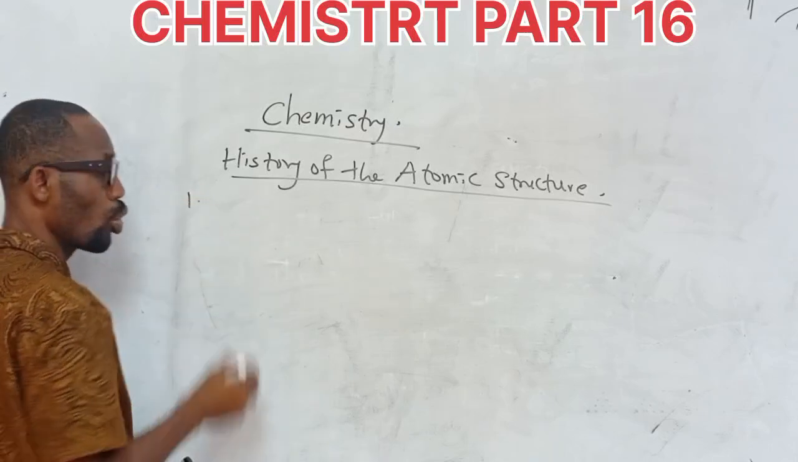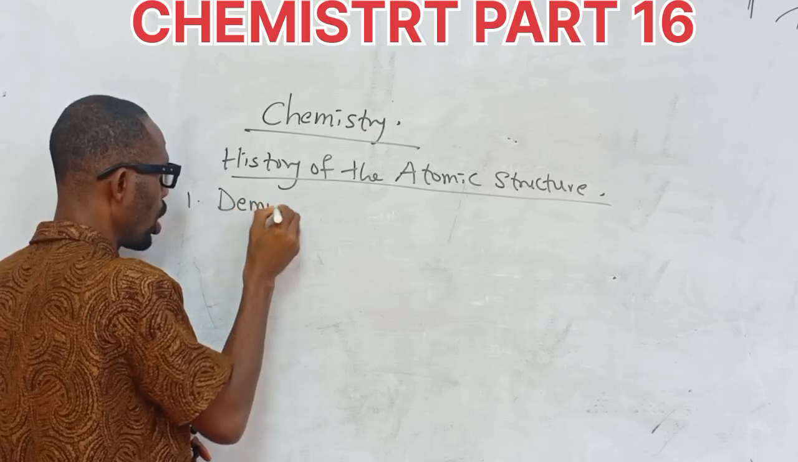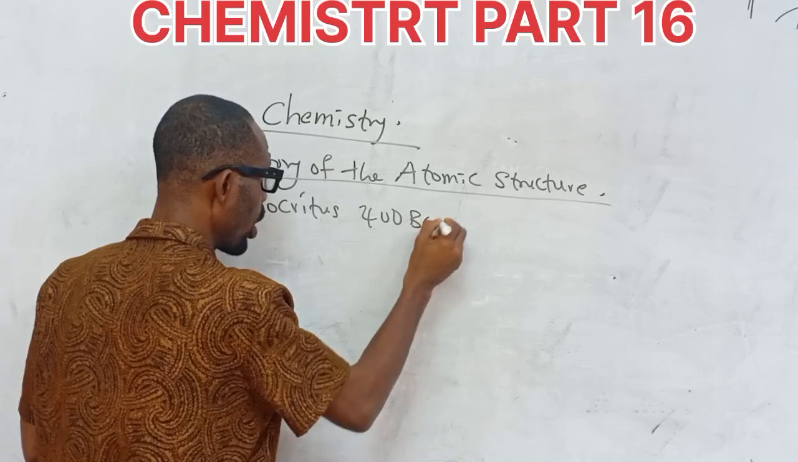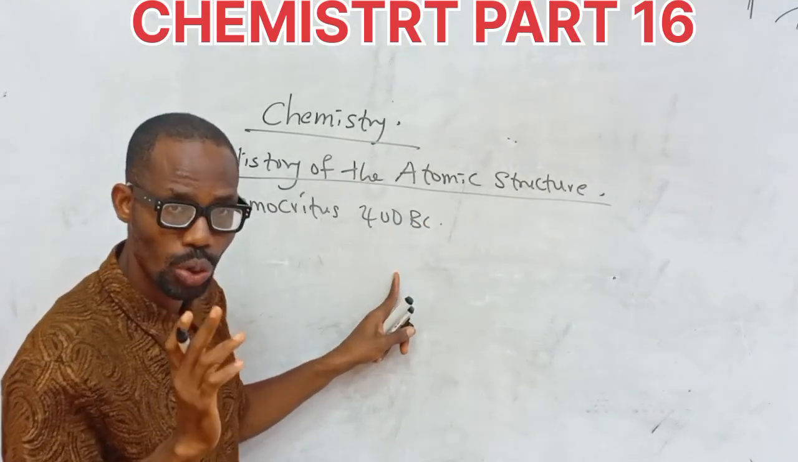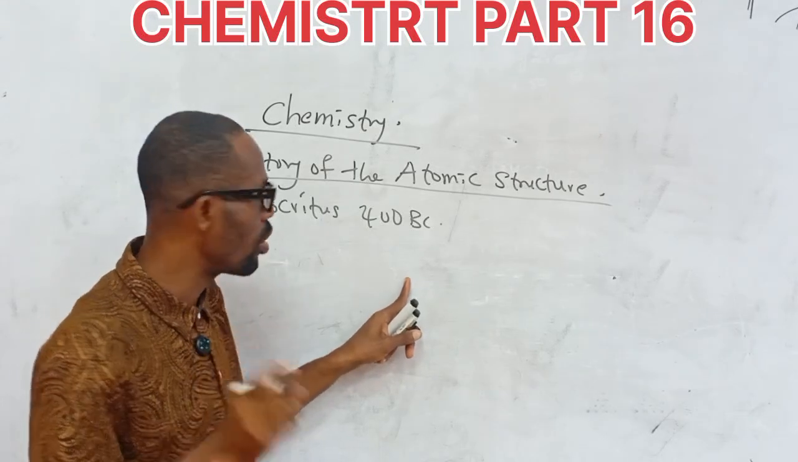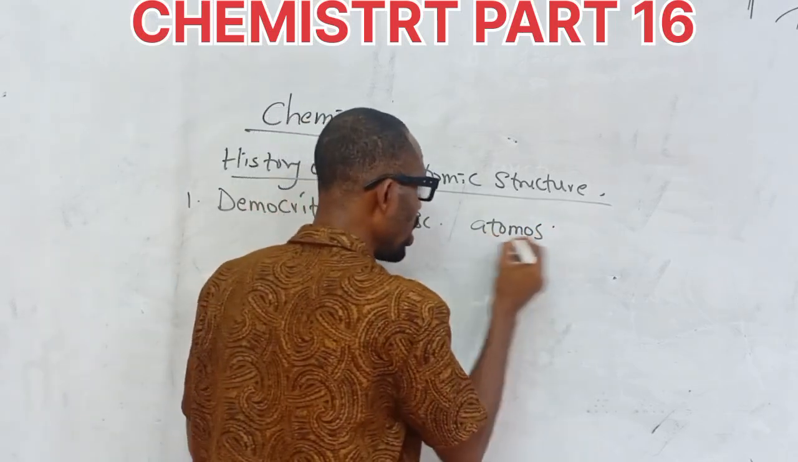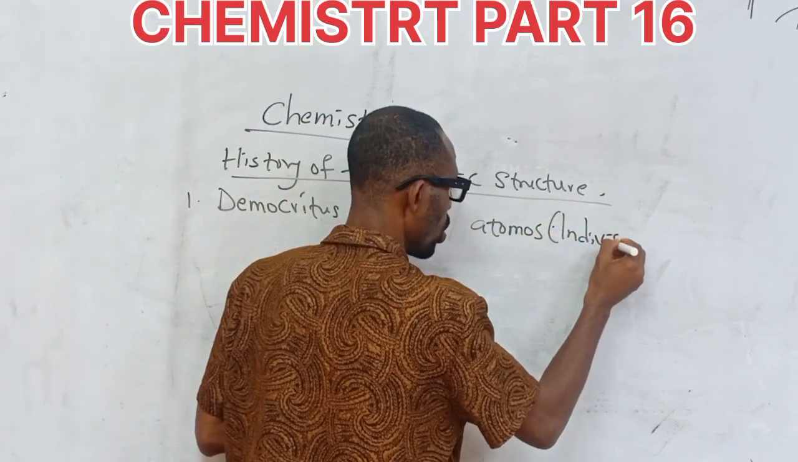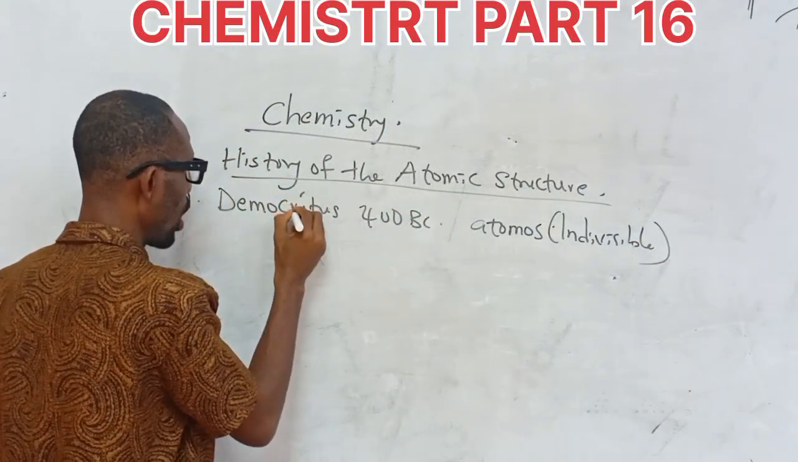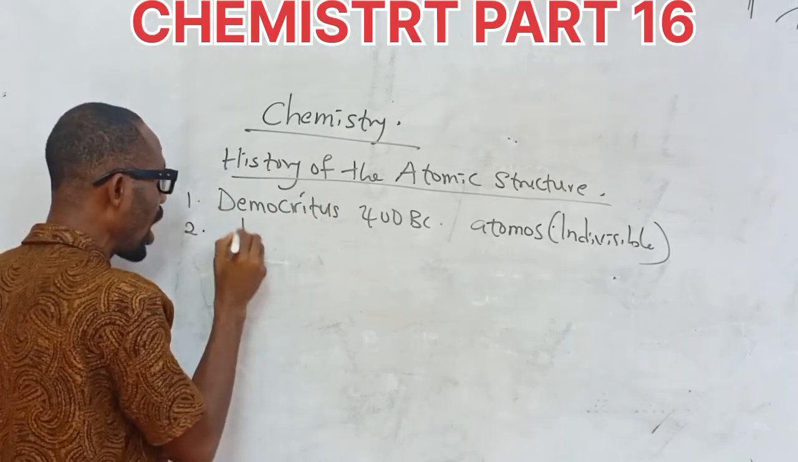Number one, the first person we want to talk about is Democritus. Democritus in 400 BC told us that matter is made up of an indivisible particle. And this indivisible particle, he called it atomos. Atomos means indivisible. So he was the first person to give us the idea of what the description of an atom looks like. Democritus, 400 BC.